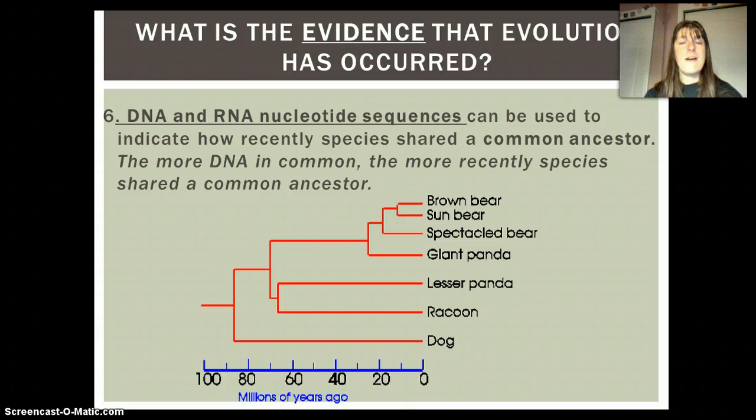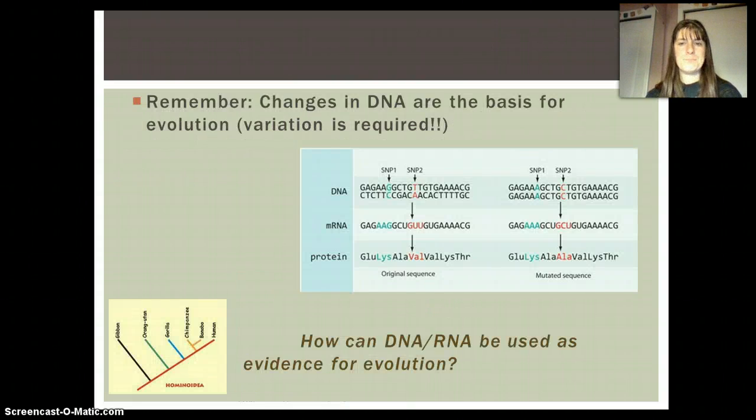One last piece of evidence for evolution that I want to talk about is something that's really occurring a lot more now. That's looking at DNA and RNA. So we can say that the more similar that things are, it's evidence that there was a common ancestor more recently in time. And so this cladogram, which we'll talk about more, that shows relationships between organisms, a lot of them now are made straight from DNA, or from amino acid sequences, or from really looking down at the molecular level that shows relationships between organisms.